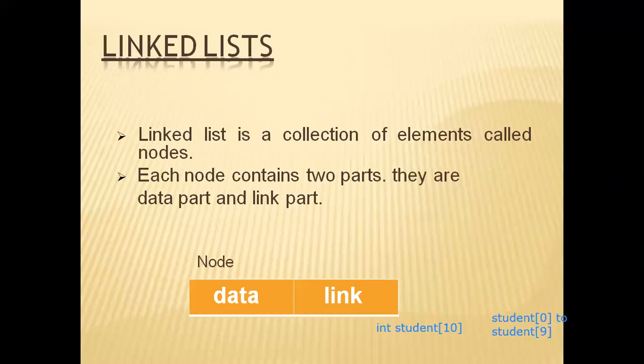So you can see the linked list is a collection of nodes. List means what? A number of things come together, that is known as a list. A list of items means a group of items. So in the same way,